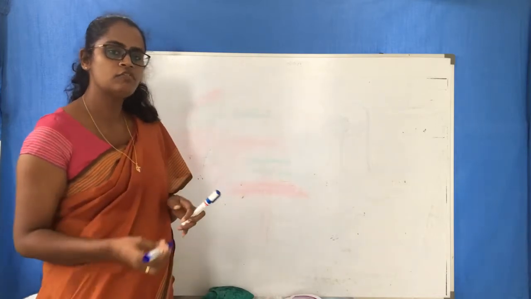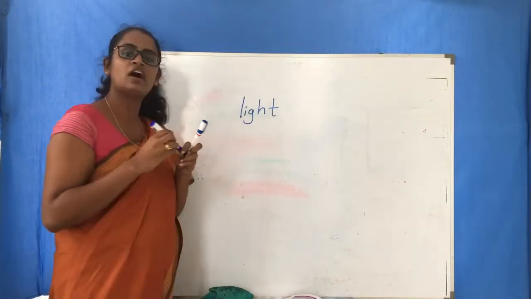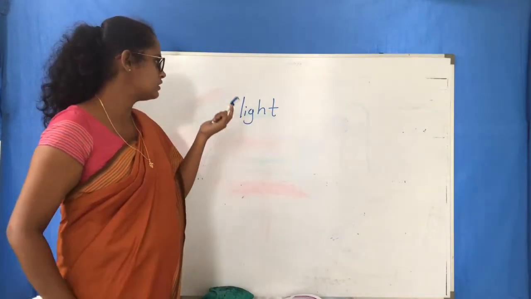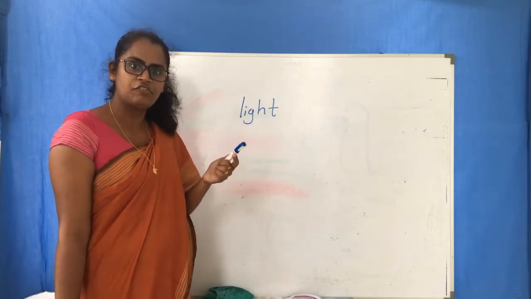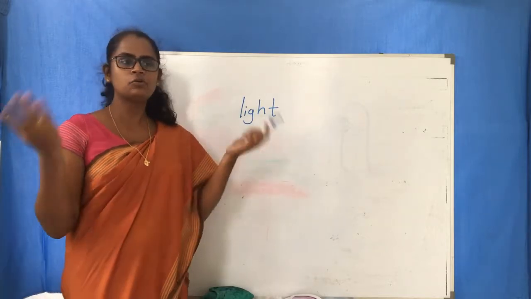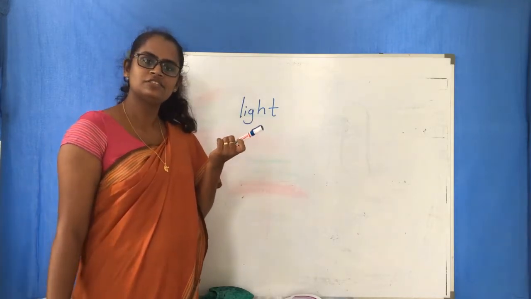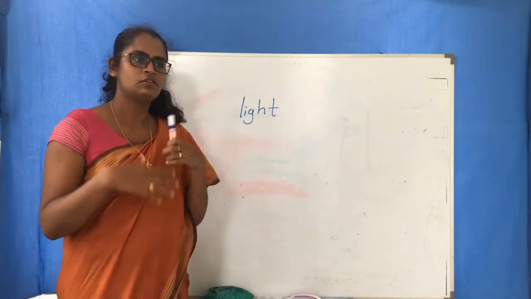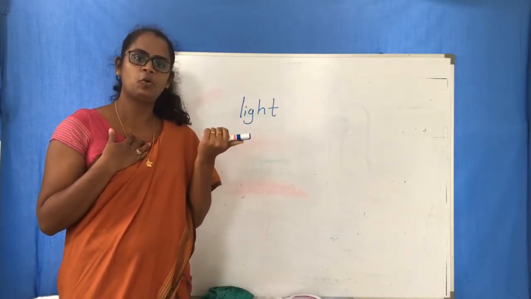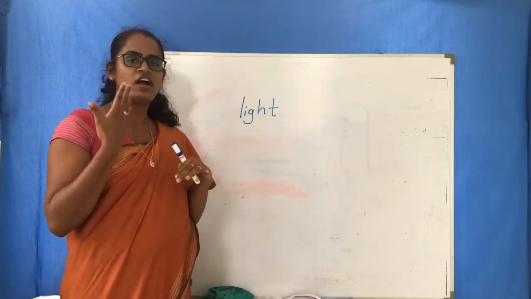So the main thing we want to see something for our vision is light. If there is light, then we can see this. But is light enough? Only light is enough? No. Now think, the room is well lit, but I am blind. Can I see this? No, can't. Why? Because I don't have eyes.